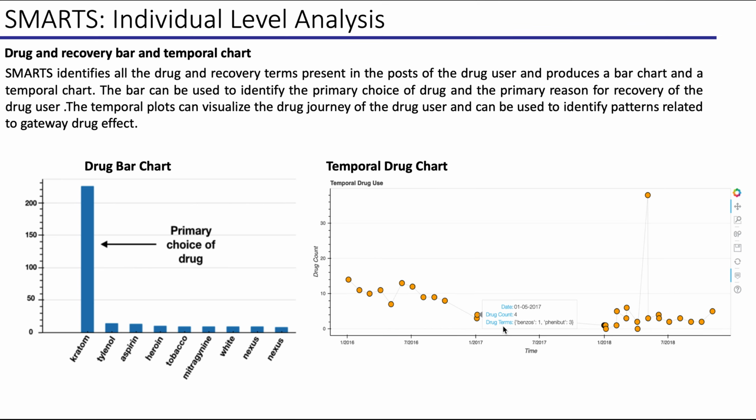SMARTS also identifies the different drug and recovery terms present in the posts of the drug user and provides a bar chart and a temporal chart. The bar chart can help us identify the favorite drugs of the particular drug user. For example, here we can see that kratom is the preferred choice of drug for this particular drug user. And the temporal drug chart can help us identify different gateway drug effects which we cannot observe in the bar chart.